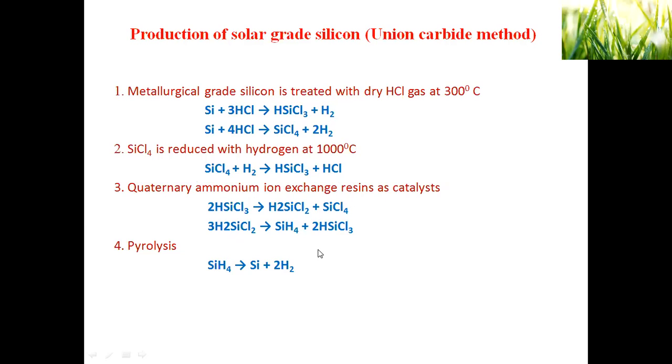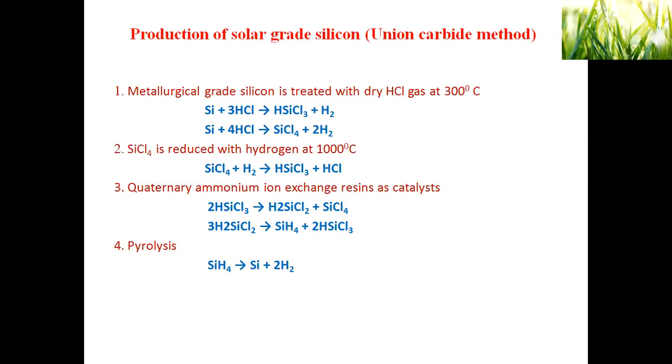Overall, we get a mixture of products containing silane, trichlorosilane and tetrachlorosilane. These products are separated by distillation.